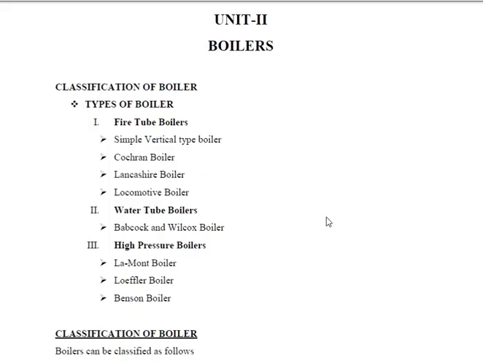Okay, then let us see the classification of boiler. The boiler is majorly classified into two: fire tube boiler and water tube boiler. In a fire tube boiler, the fire, that means hot gases from the furnace, flows through the tube and the water surrounds it.